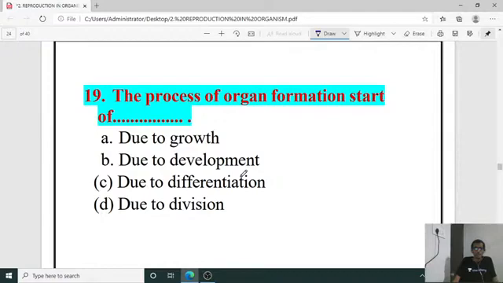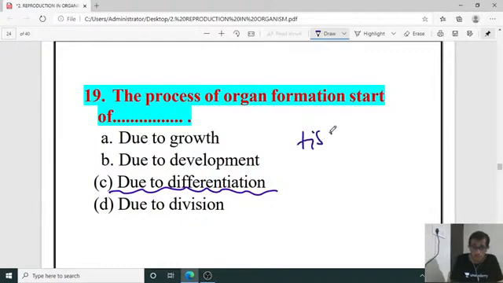The process of organ formation starts off. What does it indicate? Organ formation is due to differentiation. So tissues will be there. Tissue will give organ, and for that differentiation should occur.